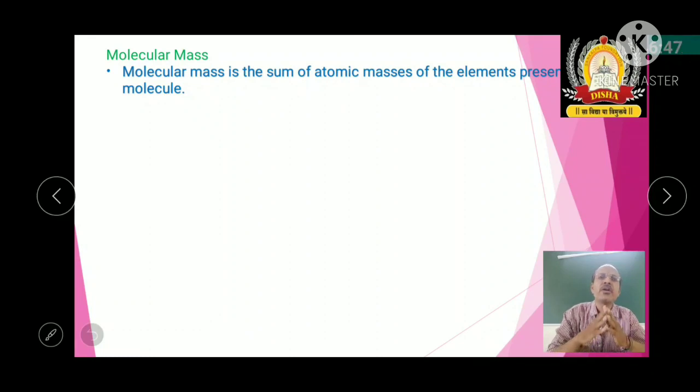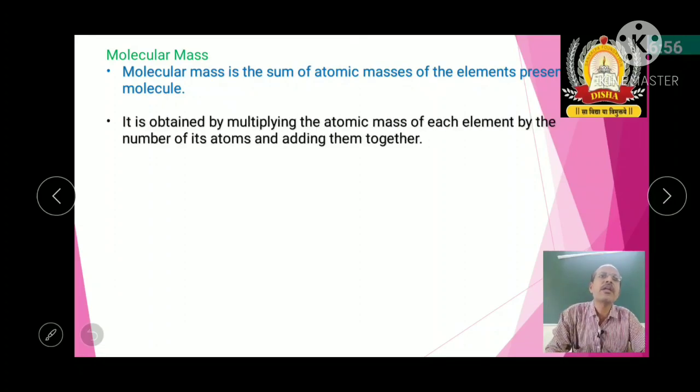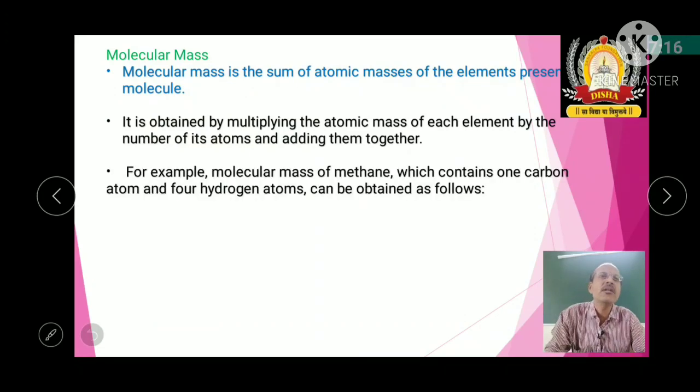It is obtained by multiplying the atomic mass of each element by the number of its atoms in that compound and adding them together. One example is the molecular mass of methane.